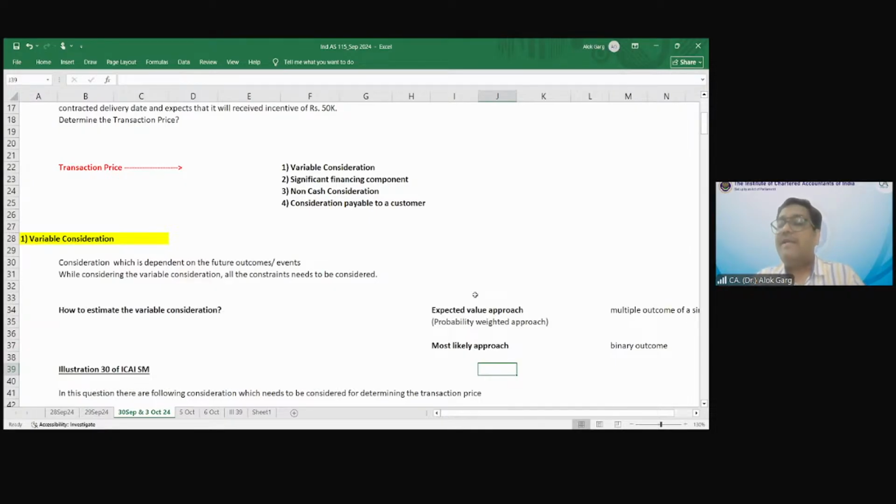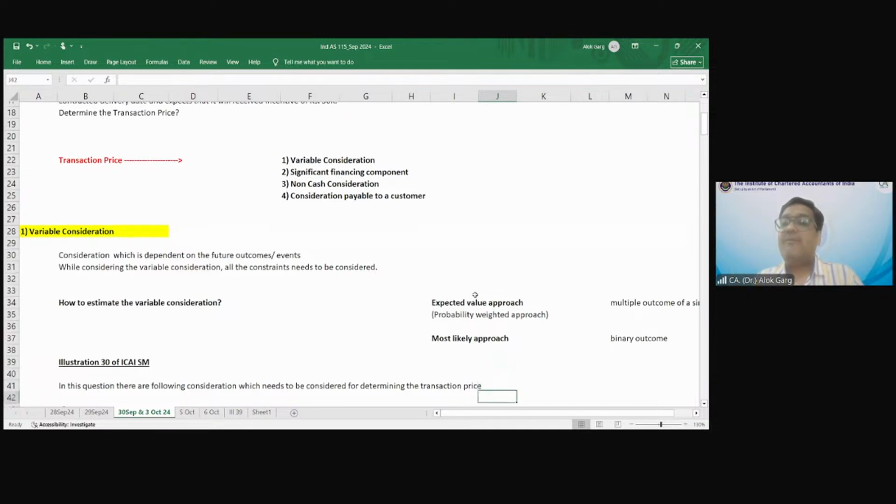So how will you compute the expected value? 15% multiplied by 0, plus 20% multiplied by 120, plus 65% multiplied by 140, right? We'll do a question on this.